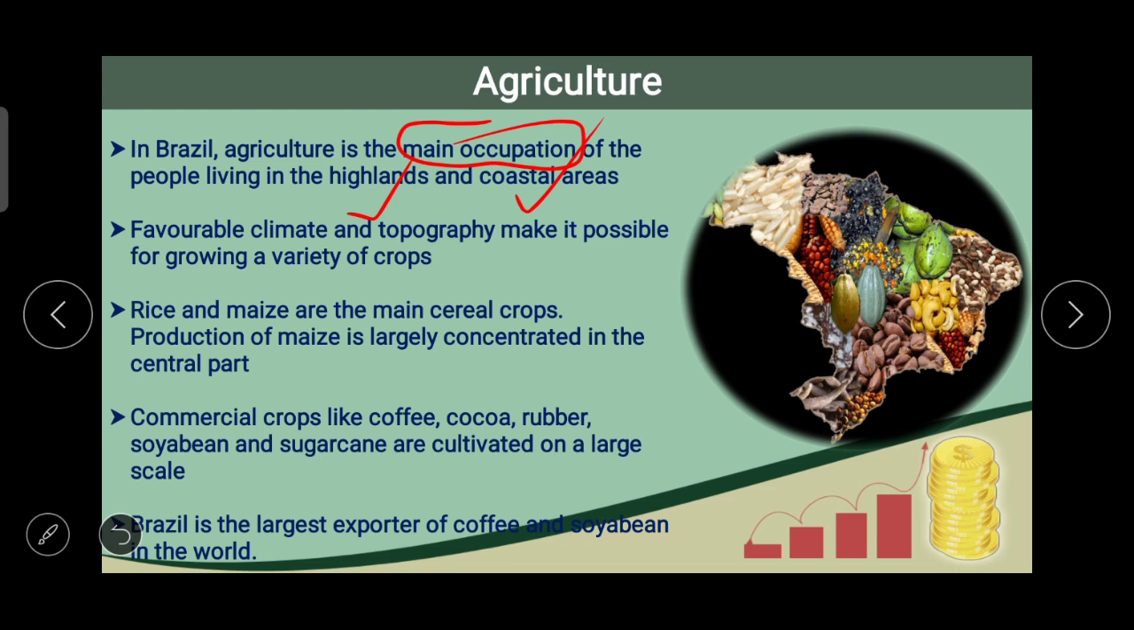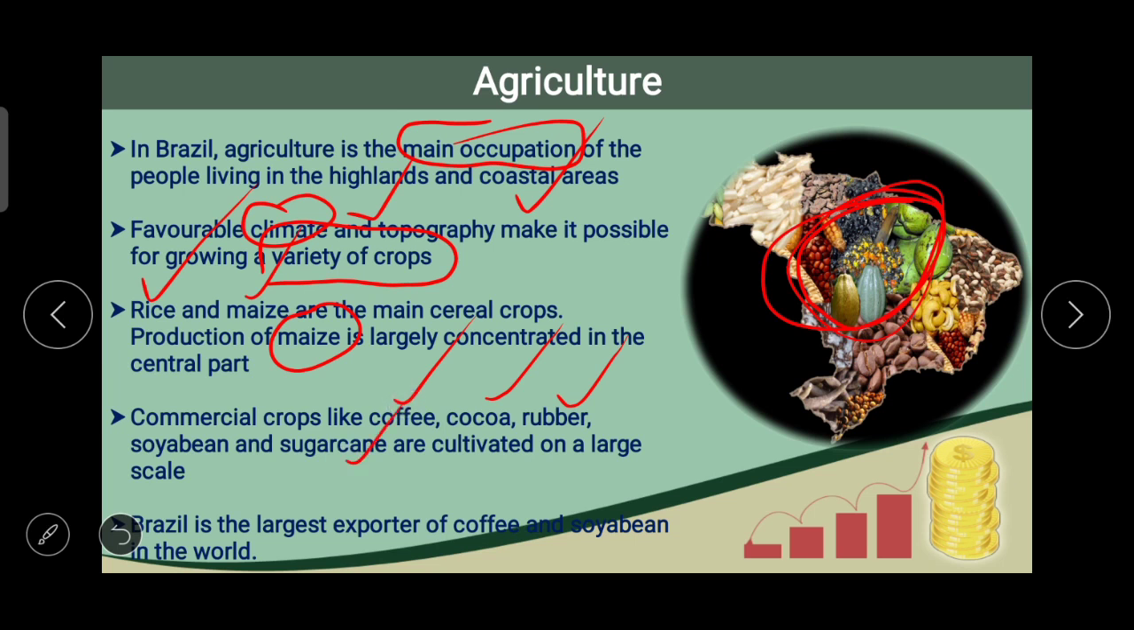Favorable climate and topography. Favorable climate for agriculture and topography make it possible for growing a variety of crops. Now, what variety? Rice and maize are the main cereal crops. Production of maize is largely concentrated in the central part of Brazil. Commercial crops like coffee, cocoa, rubber, soybean, and sugarcane are cultivated on a large scale.